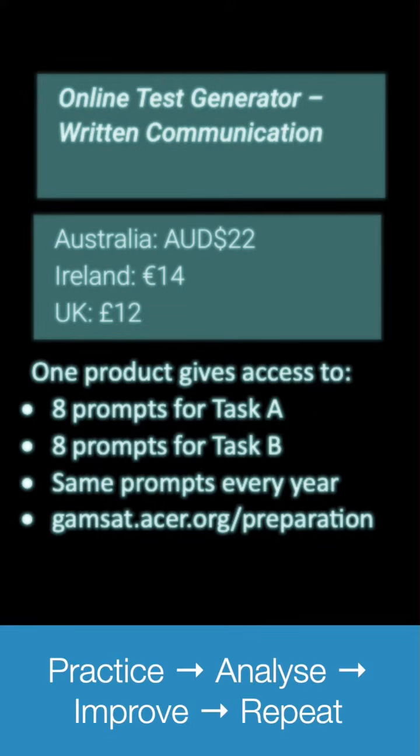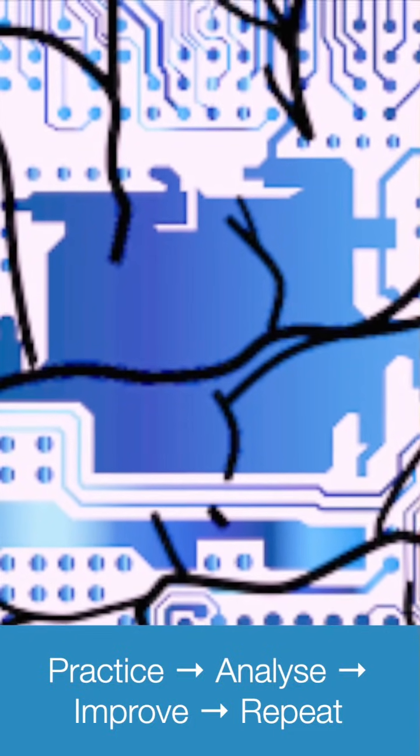Each attempt shows you patterns. Are your arguments clear? Do you actually answer the prompt? Are your examples relevant or just vibes? And this is where AI can help ethically and intelligently.